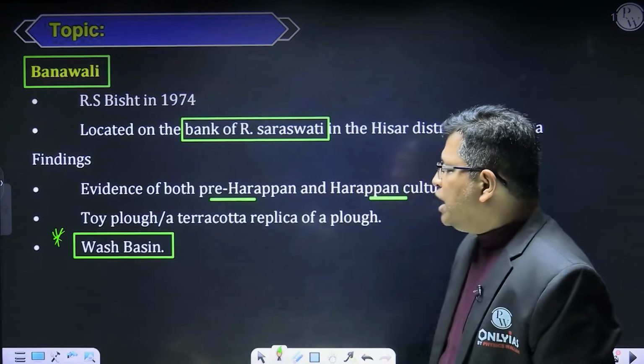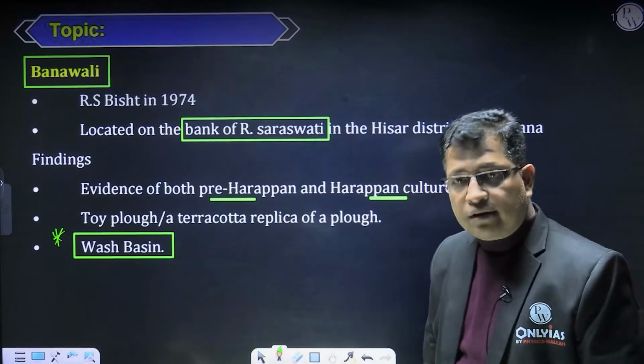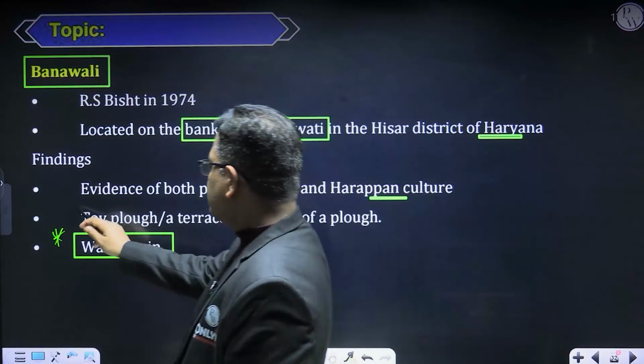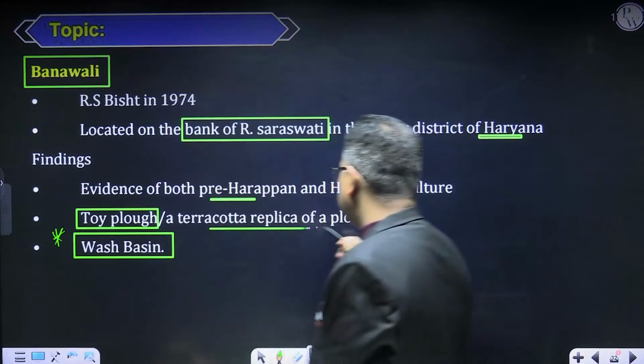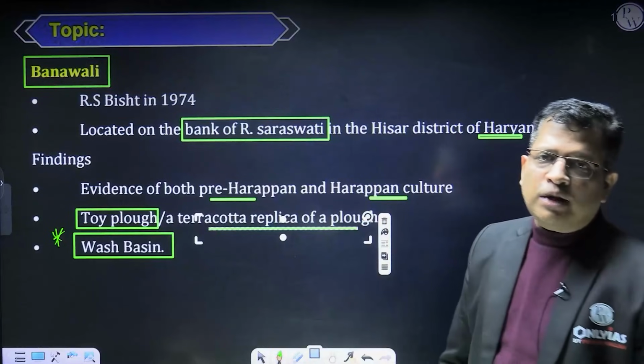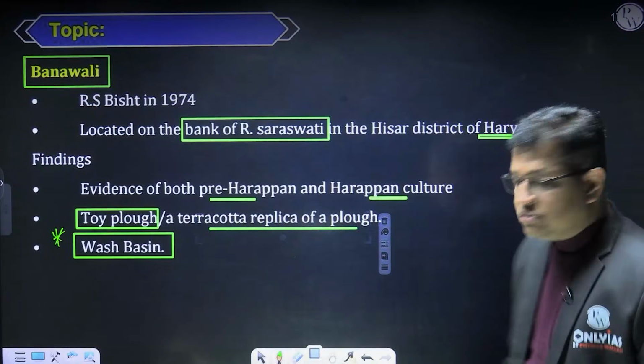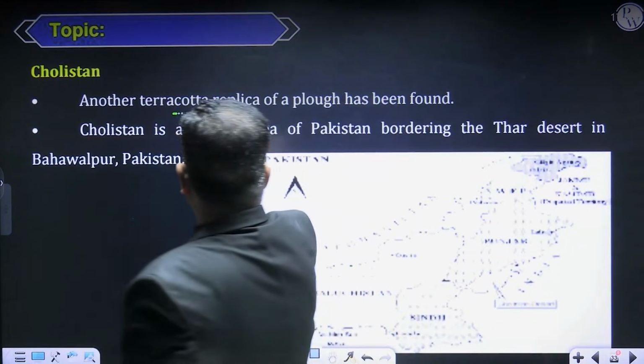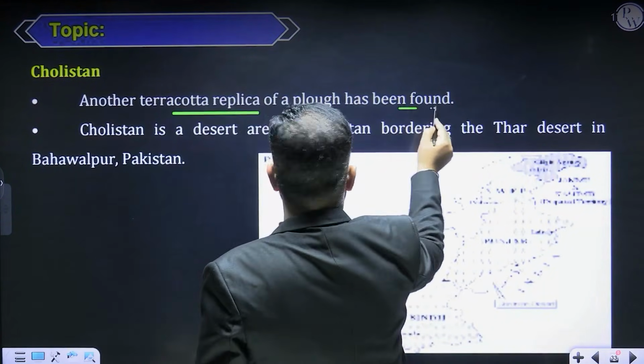Second, a terracotta replica of the plough share, the toy plough, is found from here. There are two sites from where we got the toy plough, or the terracotta replica of the plough. One site is Banavali, and the other site is Cholistan. So another terracotta replica has been found from Cholistan.